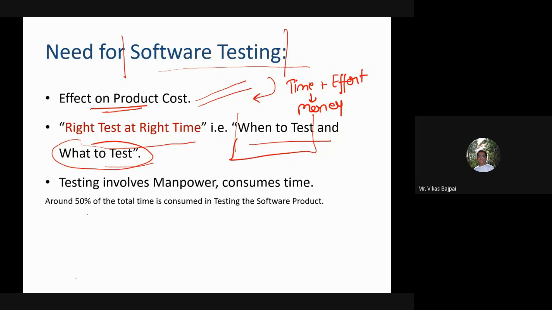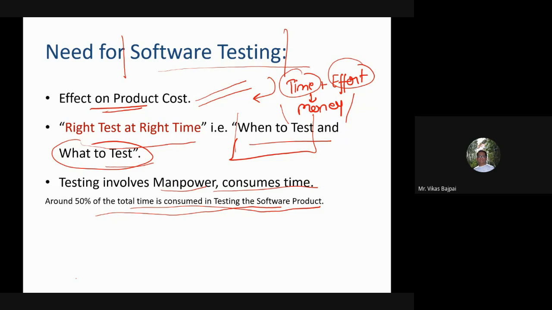Now, testing basically involves manpower and consumes time. As I said, time and effort result in a lot of money. Around 50% of the total time is consumed in testing the software product. That means this is very crucial. 50% of the time is too much.